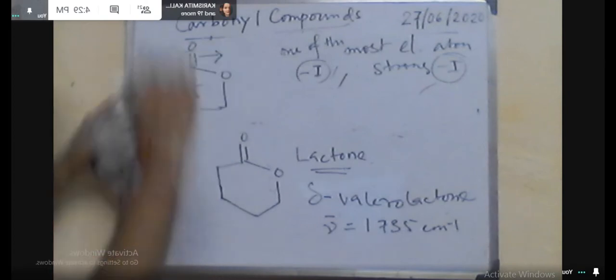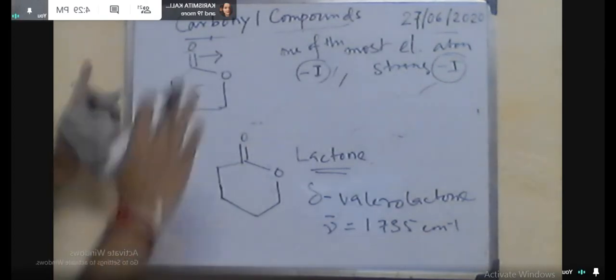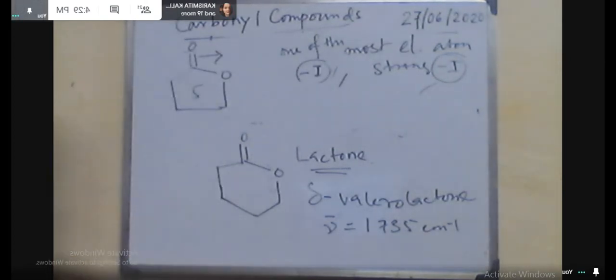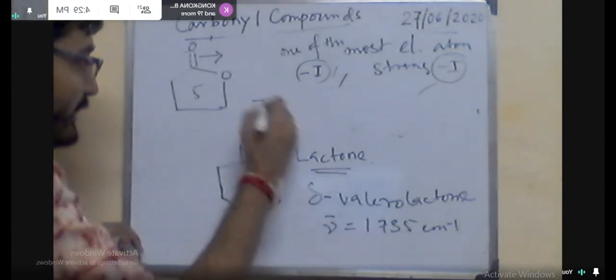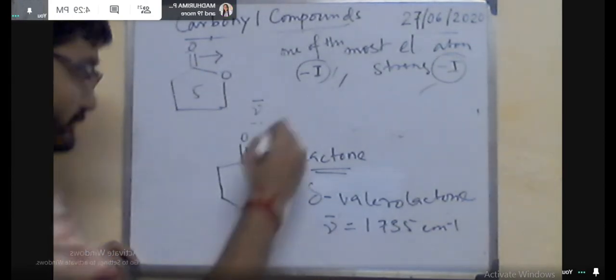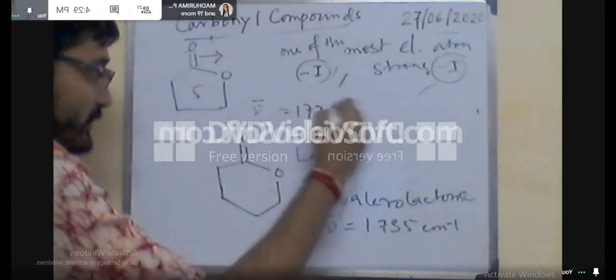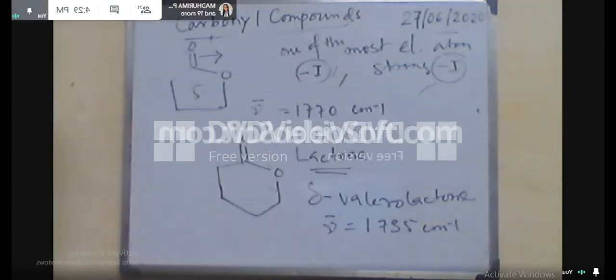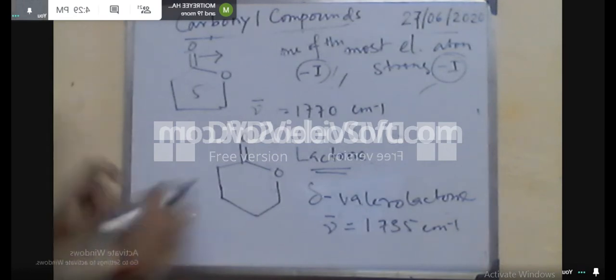So again here you will get two different stretching frequencies, one value in centimeter inverse and another value in centimeter inverse, this for the ester and this for the ketone.